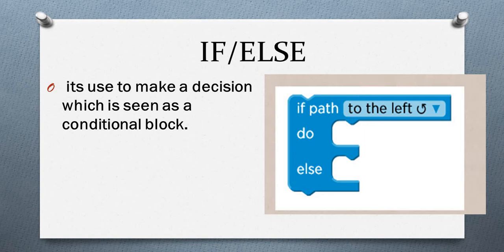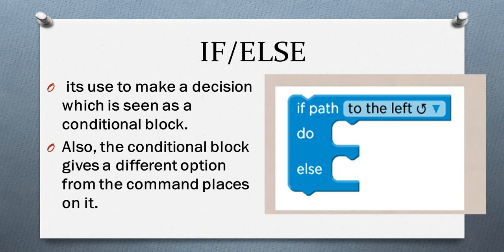The if-else command is a statement that offers flexibility for programming by running an entire section of code only for something to be true. It's also a conditional block that gives different options from the command placed on it. So, like we can say, the if-else block gives a different command even when you give it its own command. That is, if it is true, you can do this, else, if it is false, you can do this.